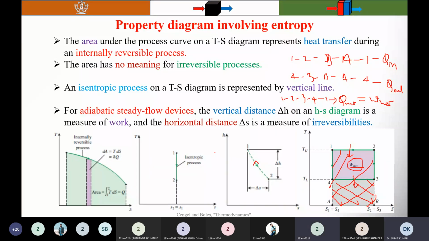Sir, suppose we take water at 100 degrees Celsius and cool it down to ice, then the curve will go backward, right?